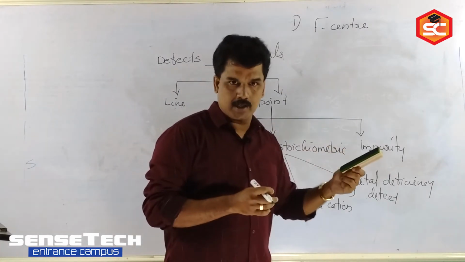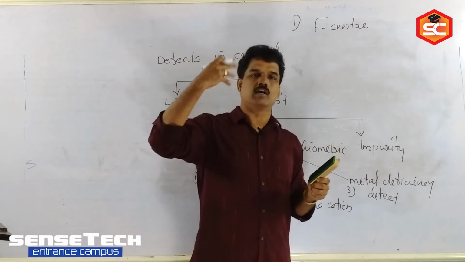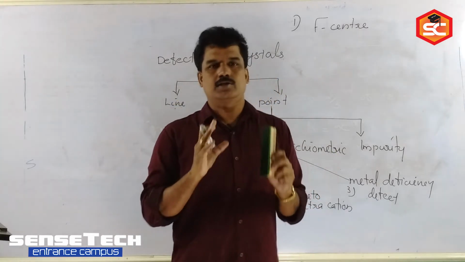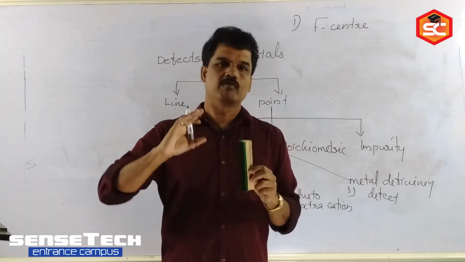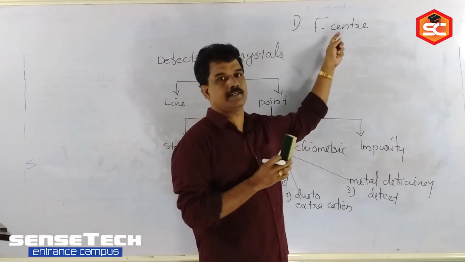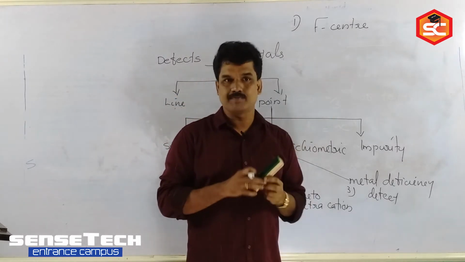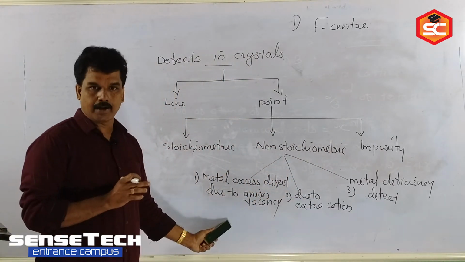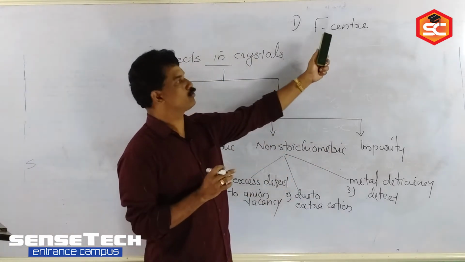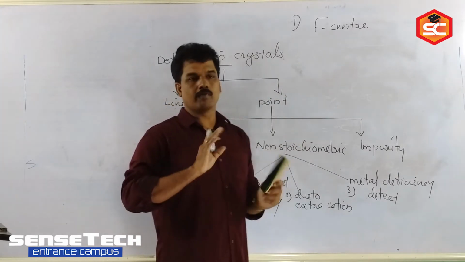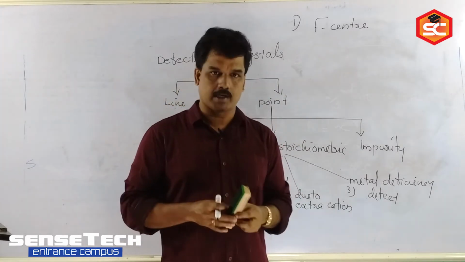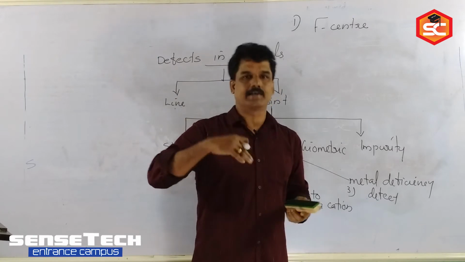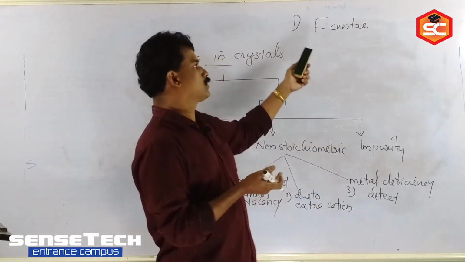As a result of F centers, the conductivity of the crystal will increase, and moreover, the crystal will show a characteristic color when we are heating, due to the excitation of this electron. F center is important there: metal excess defect due to anion vacancy. So in that part, study well what F centers are and what their important characteristics are. As a result of F centers, conductivity will increase and the crystal will show a characteristic color.